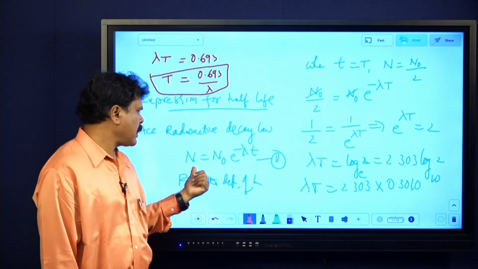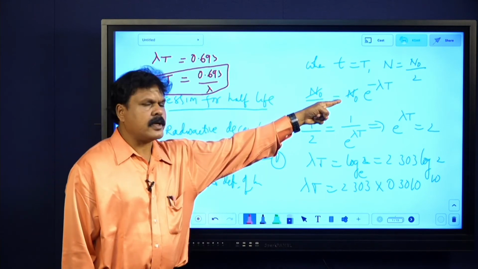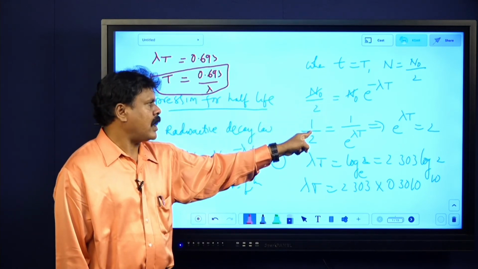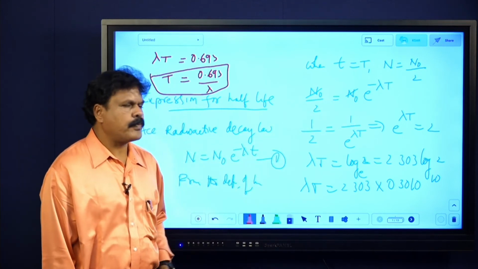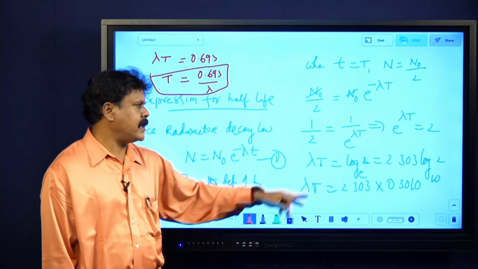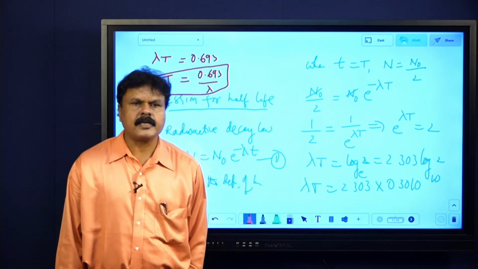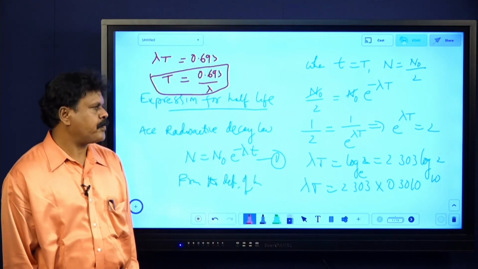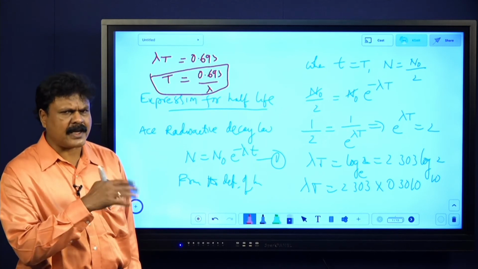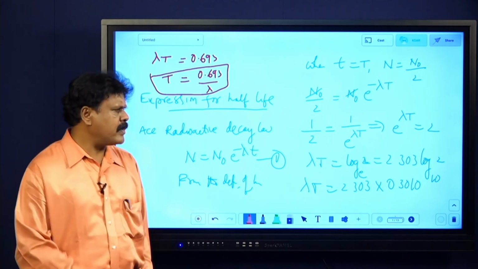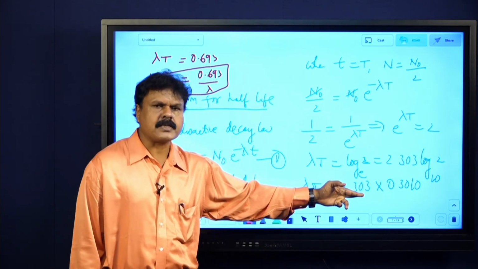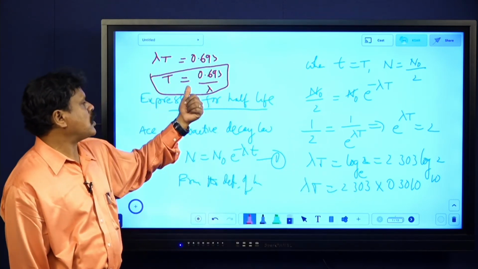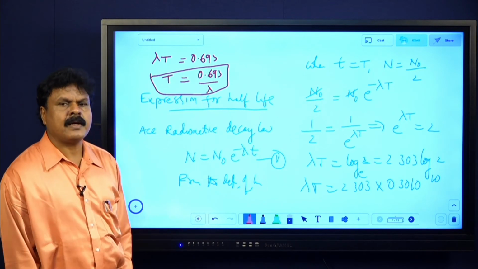So n naught by 2 equals n naught into e power minus lambda T. Half equals, n naught cancels, e power lambda T equals 2. Lambda T equals log 2 base e, which is 2.303 log 2 base 10. I have already explained this, it is just a revision. Log 2 base 10 is 0.3010. When you multiply this, you get 0.693. So T equals 0.693 by lambda.